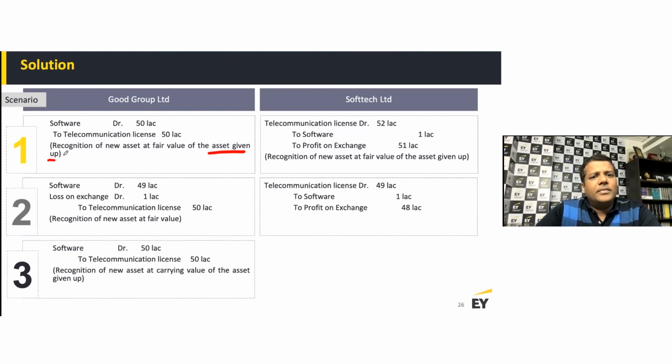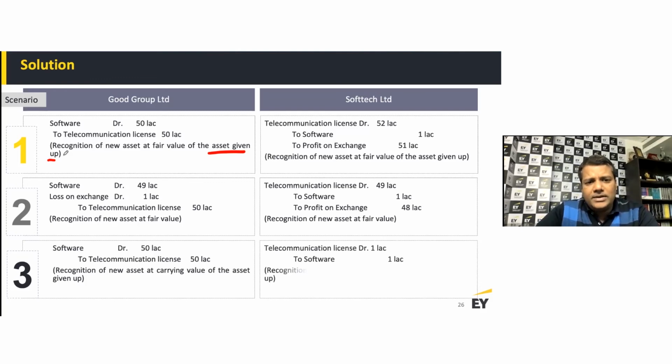Now looking at scenario three, that's interesting. In scenario three, I don't know the fair value of the asset given up or the asset received. What was my carrying value of software? 1 lakh. So I record the telecom license at 1 lakh, and there will be no gain, no loss.